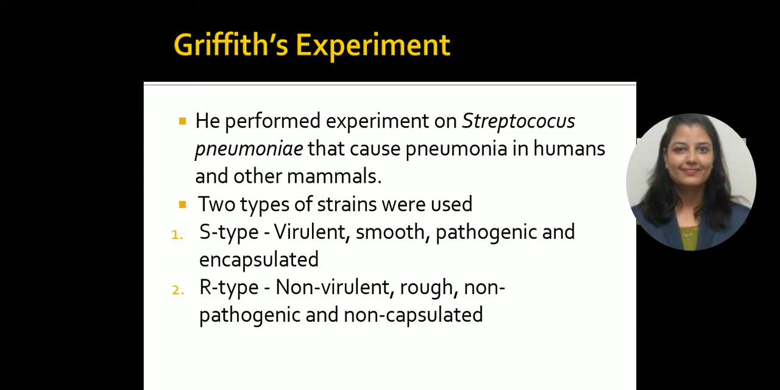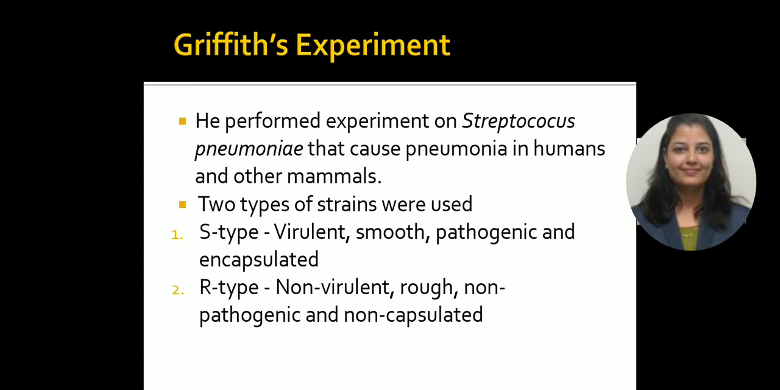Griffith performed an experiment on Streptococcus pneumoniae that caused pneumonia in humans and other mammals. He used mice for his experiment and two different strains of Streptococcus pneumoniae, S type and R type. The S type strain was virulent, smooth, pathogenic and encapsulated. So it was pathogenic, responsible for causing pneumonia in the mice.